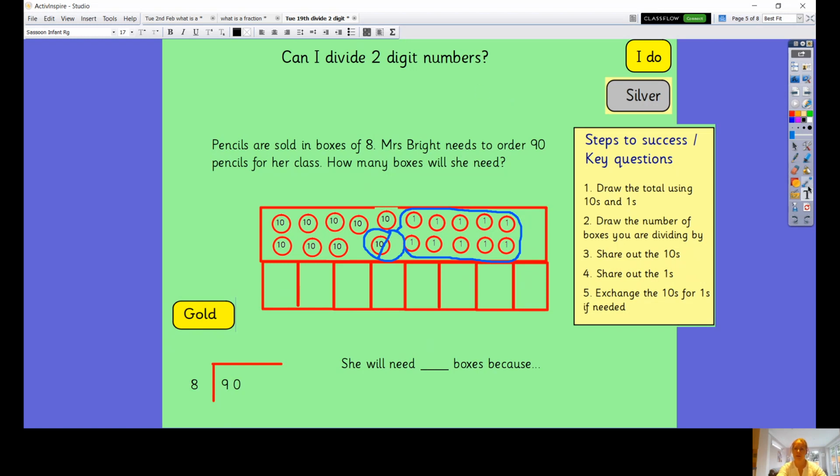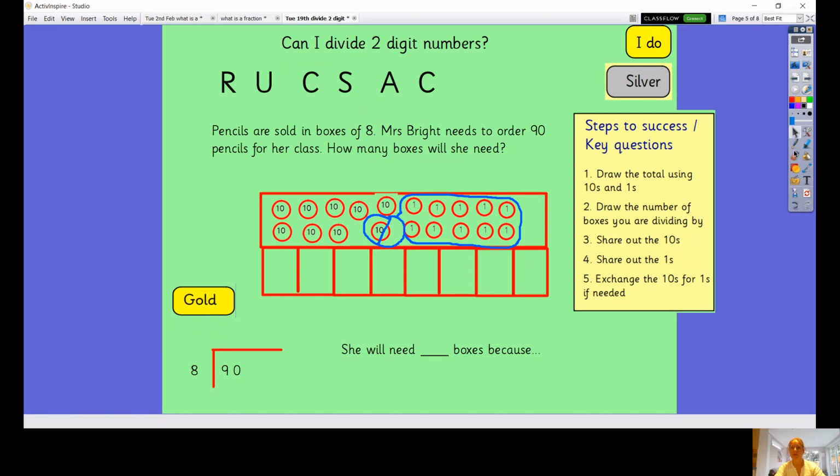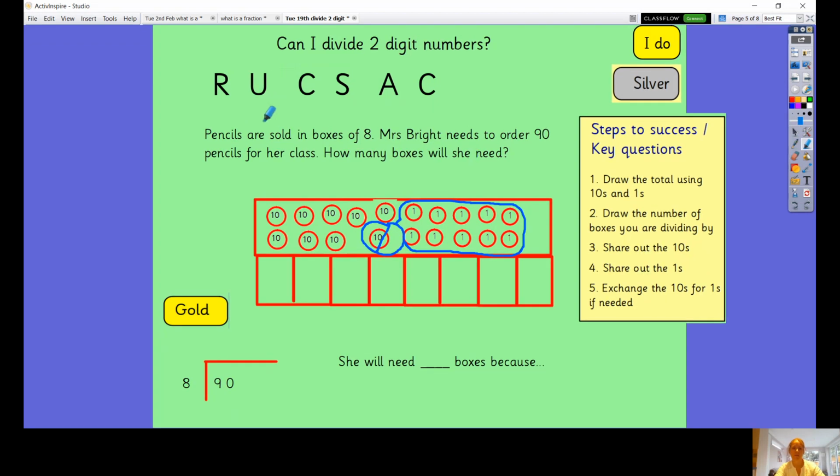Okay, hopefully you paused and had a go and now you've got an answer. The first thing I'm going to do is to read the problem. Pencils are sold in boxes of 8. Okay, so they're in boxes of 8.